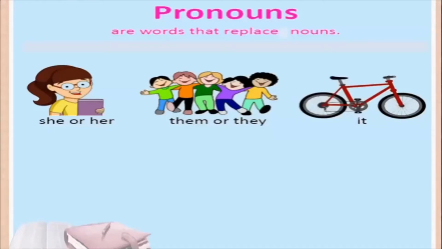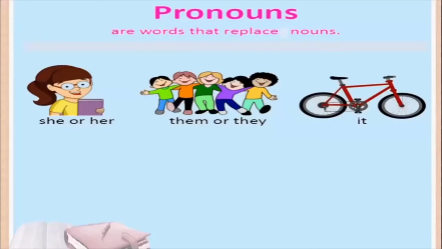When you're talking about an object, something which is not living, then you use the pronoun it. So depending on the situation, the gender of the person, whether it is living or non-living, and whether it is singular or plural, we use different types of pronouns.